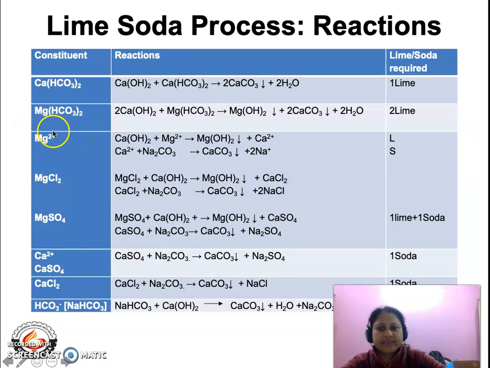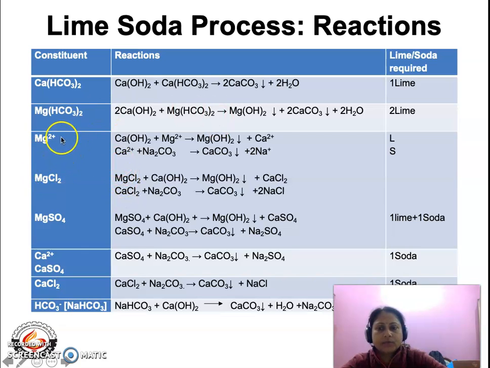Now let us come to magnesium bicarbonate. By the addition of lime, magnesium bicarbonate is converted to insoluble precipitates: one is magnesium hydroxide, another is calcium carbonate. So we require 2 moles of lime for the complete elimination of the magnesium salts.